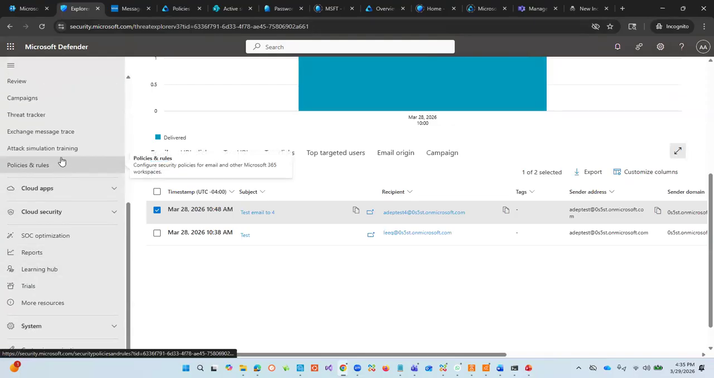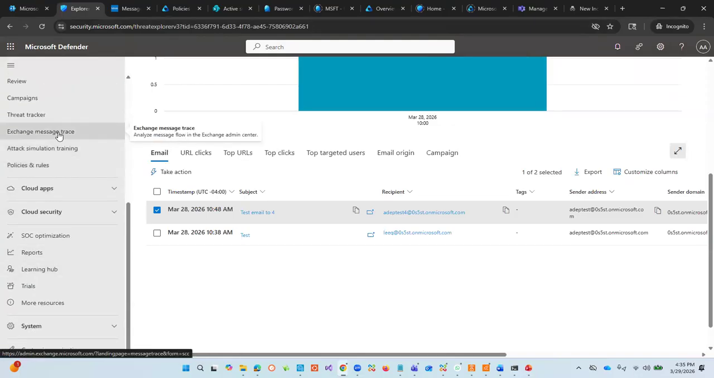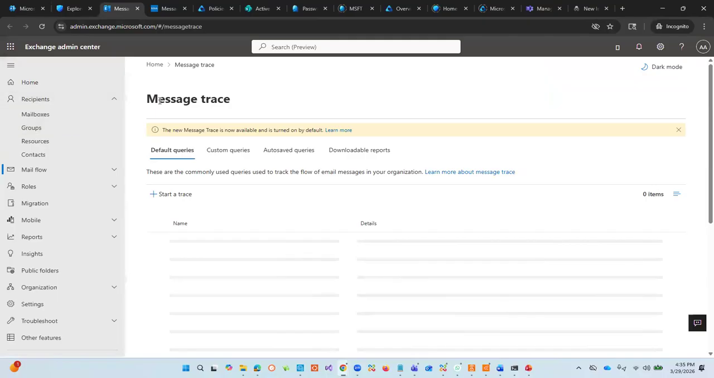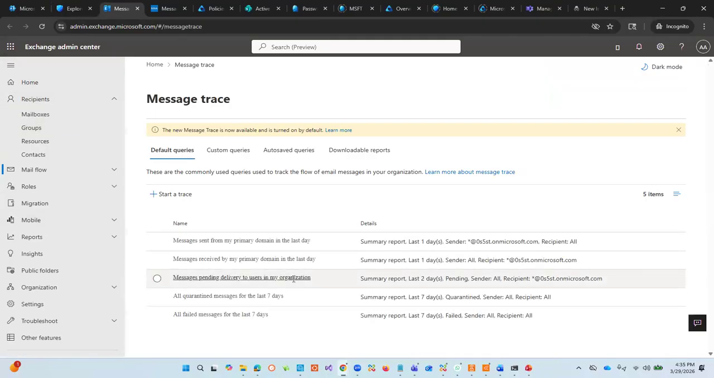So I would leave it as it is. So he has also exchange matrix too. This will go to exchange. But again, like I said, this is where we had our message trace when we come to exchange.